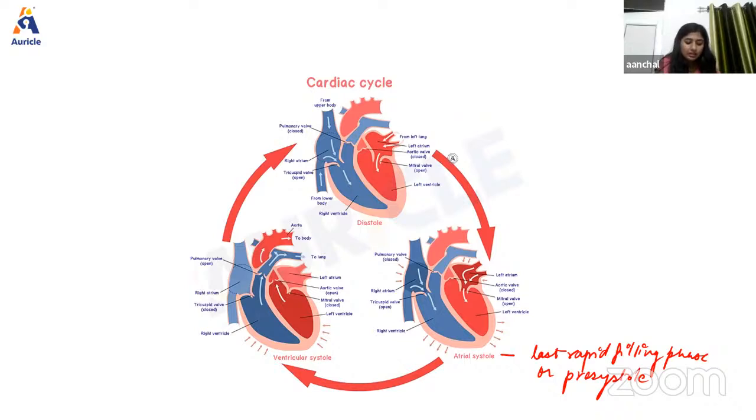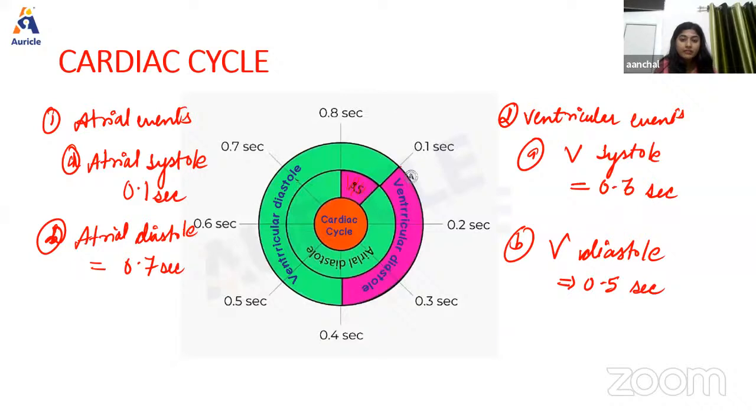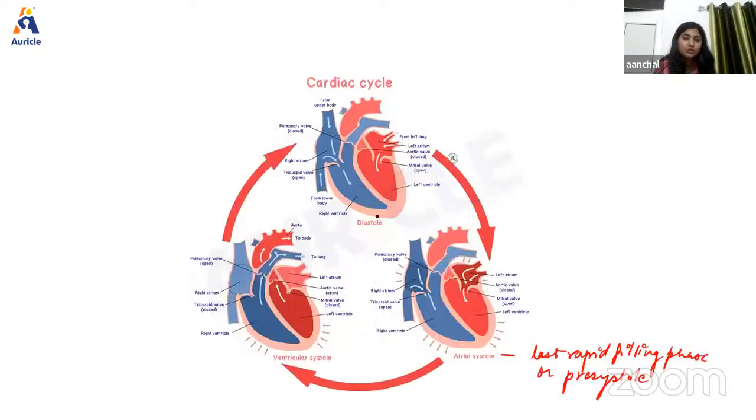Basically, after atrial systole, the atrial diastole starts, and also ventricular systole starts. As we can see in this picture also, after atrial systole, the atrial diastole is going to start, and simultaneously other processes, our ventricular diastole is also going to start. The duration of atrial diastole, as we have discussed, is 0.7 second, and this long atrial diastole is necessary because this is the period during which atrial filling is going to take place.